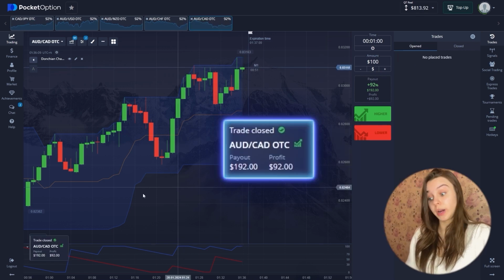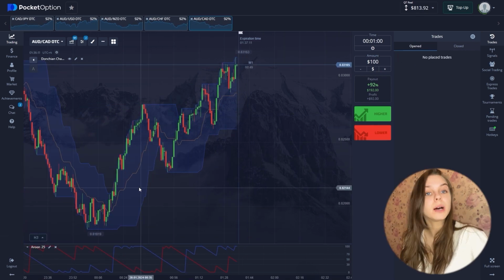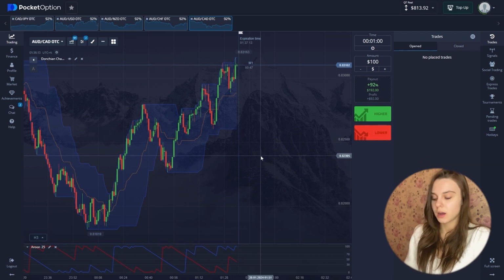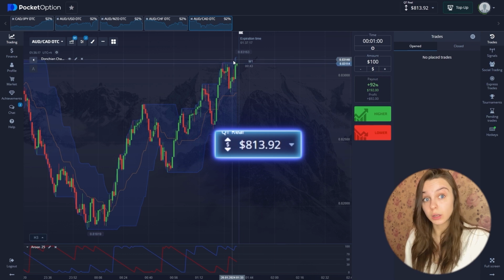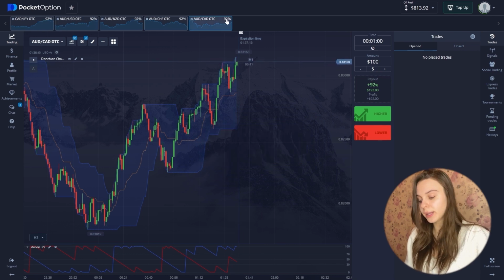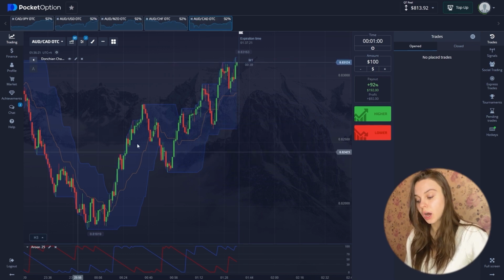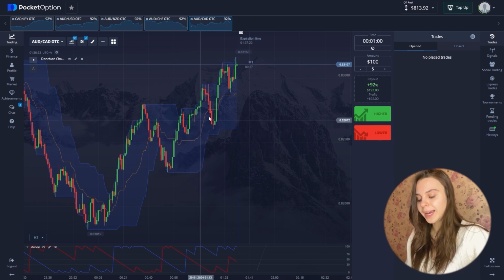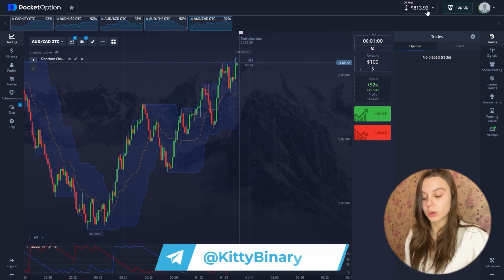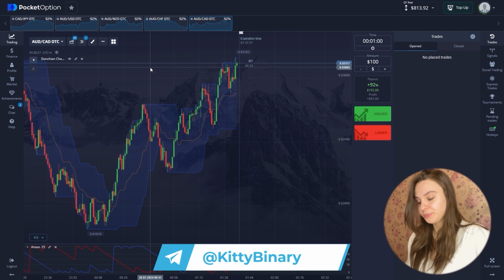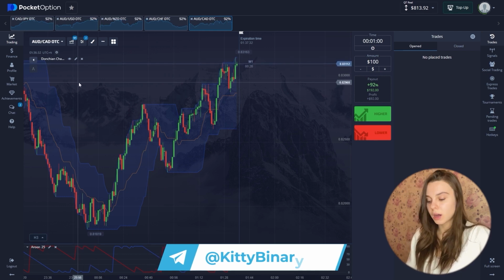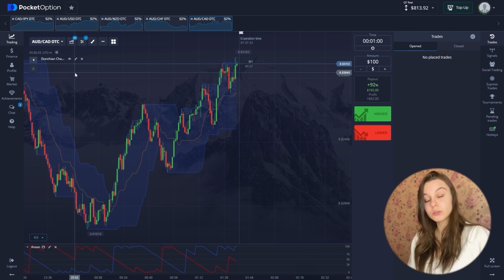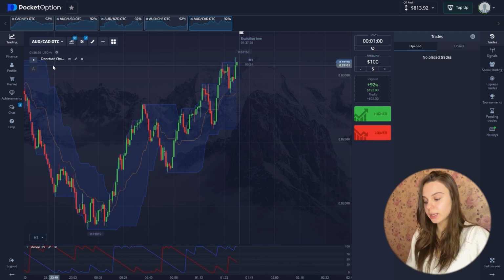Fortunately, great. This deal also closed in a plus and profit. In the lower left corner is exactly $92. And the total balance is also already $813.92.